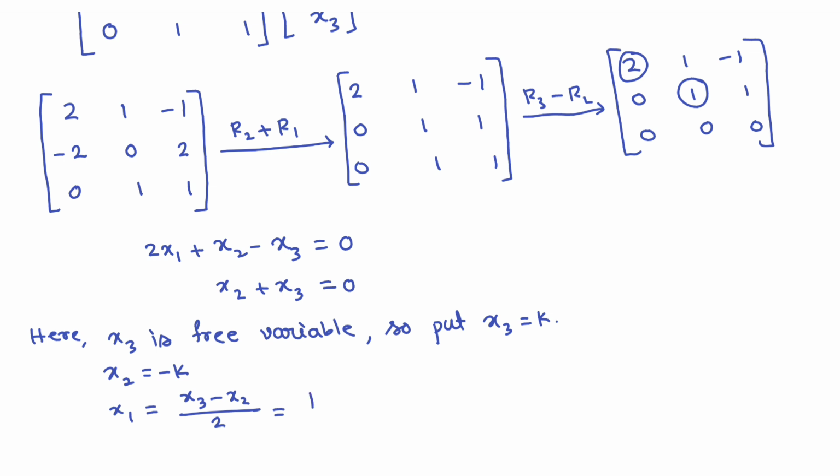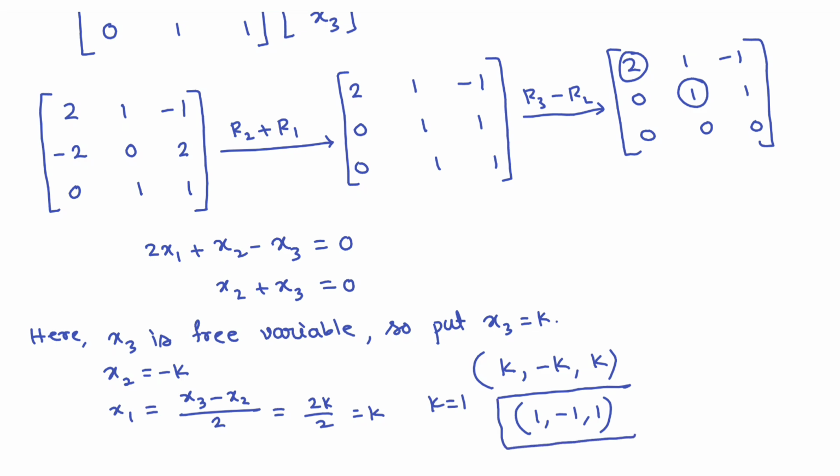So this is equals to k minus x2, so this will be 2k divided by 2 equals to k. That means the eigenvector is x1, that means k, x2, that means minus k, and x3, that means k. Now if we put k equals to 1, you are getting 1, minus 1, 1. Clear? This is the eigenvector for lambda equals to 1. Okay. Similarly, find out the eigenvector for lambda equals to 2.